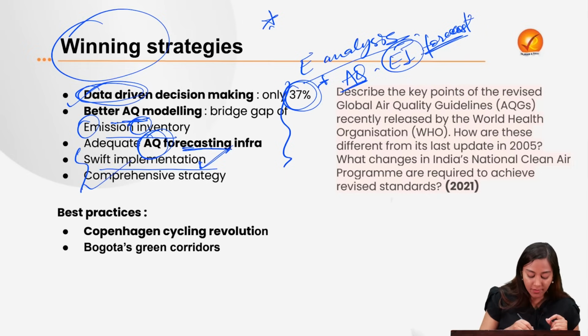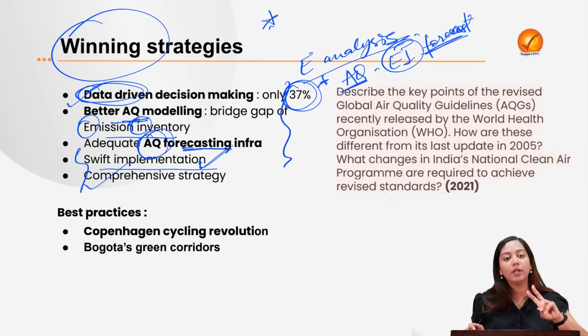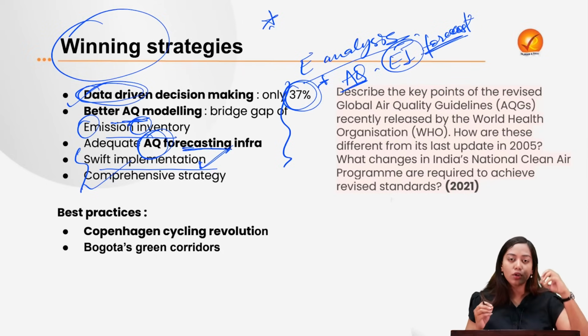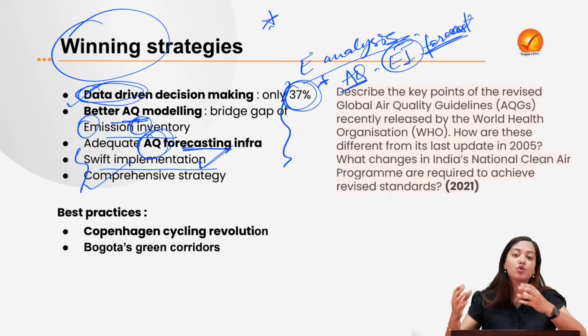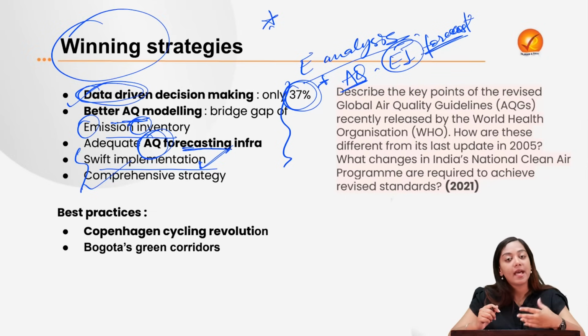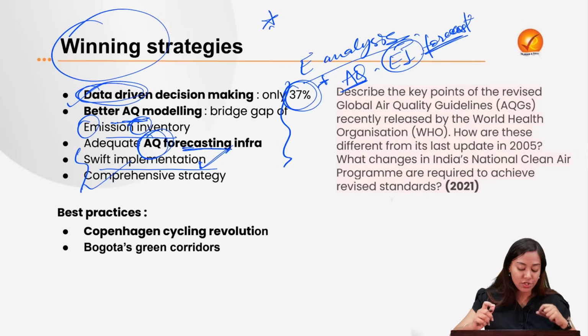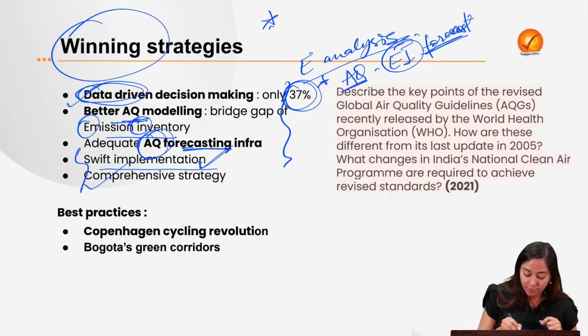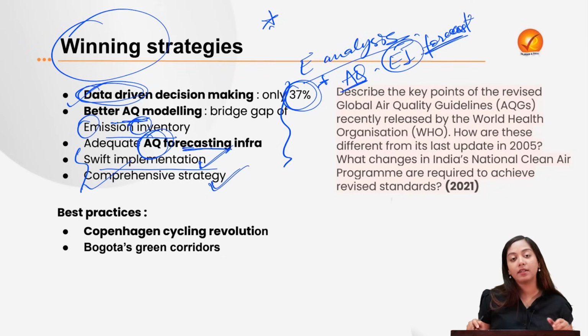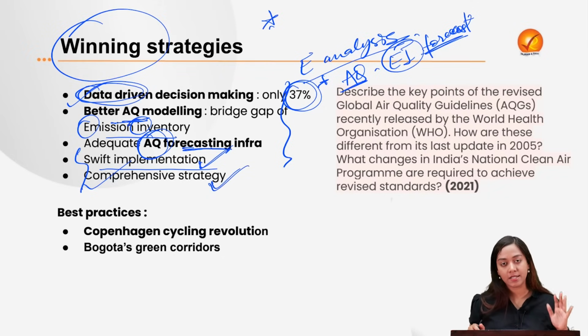Okay, next is having a comprehensive strategy. Just covering two pollutants is not good enough. So what is the need of that? To include more pollutants, and to focus not just on the local sources but also on the distant sources of pollution in that particular city. It is also to have a more scientific approach, more data analytics capability, and better human resources engaged in developing plans which can abate the air pollution menace in the country.